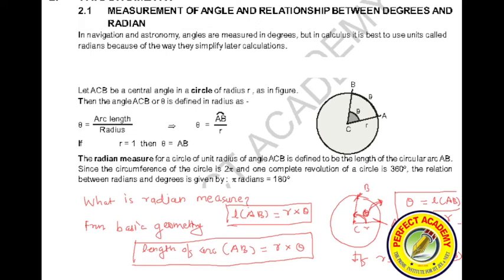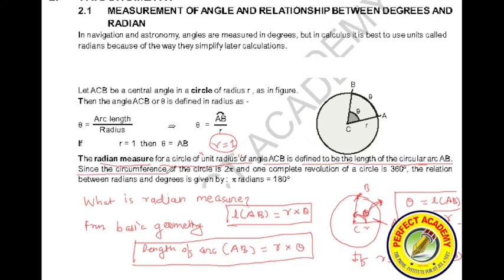Now, why I explained this circle is, we will read the definition of radian measurement and then I'll explain it. The radian measure for a circle of unit radius, meaning R is equal to 1: if you have a circle whose radius is equal to 1, the angle theta is defined to be the length of the circular arc AB.